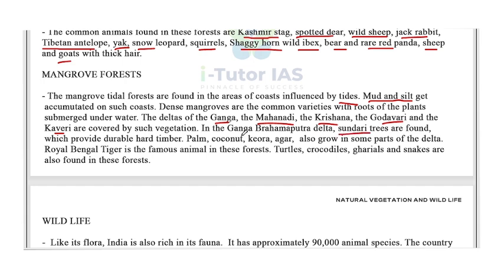In the Ganga-Brahmaputra delta, we can find the Sundari trees, which provide durable hard timber. Palm, coconut, kewra, and agar also grow in some parts of the delta. Mainly the Royal Bengal tiger is the famous animal in these forests. Turtles, crocodiles, gharials and snakes are also found in these forests. So that's about the mangrove forest.